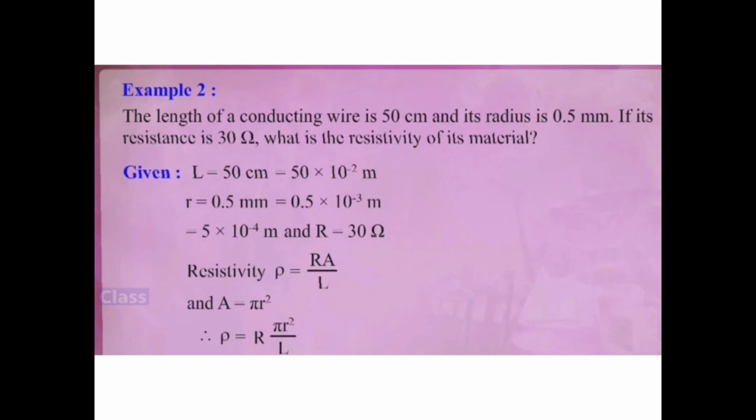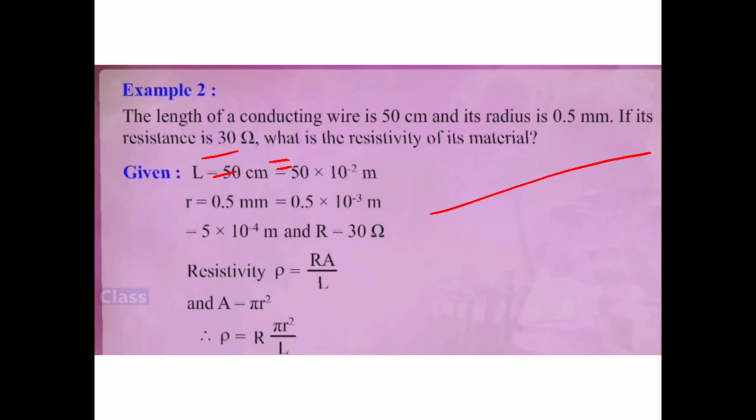So what they give, the length of the conducting wire is 50 centimeter. Oh, it is in centimeter. So we need to convert it into meter. So 50 centimeter is equal to 50 into 10 raised to minus 2 meter. Then